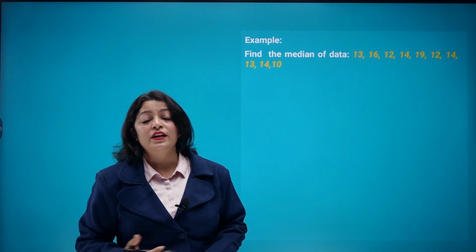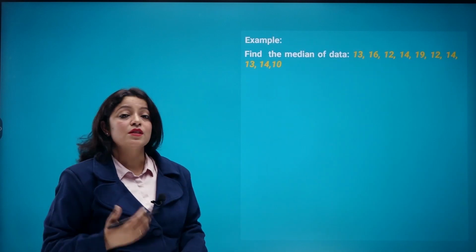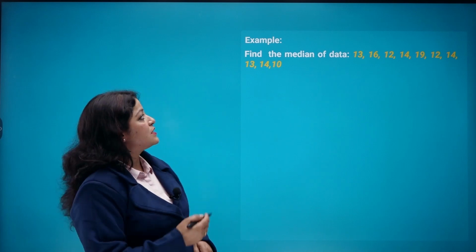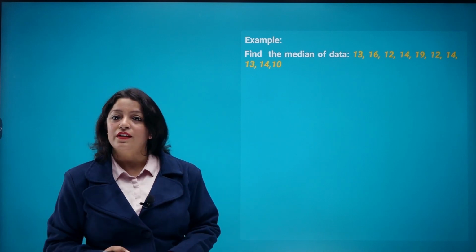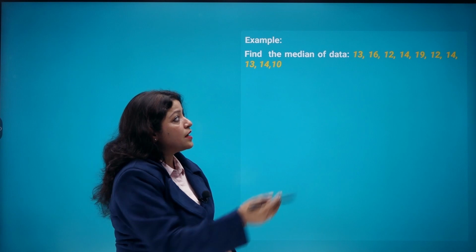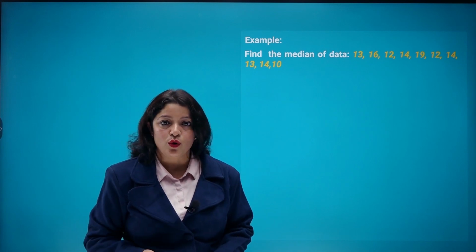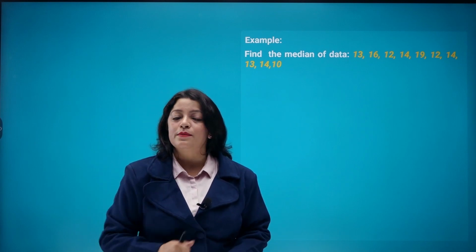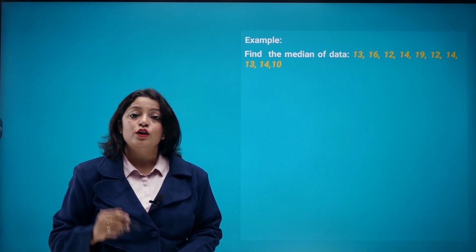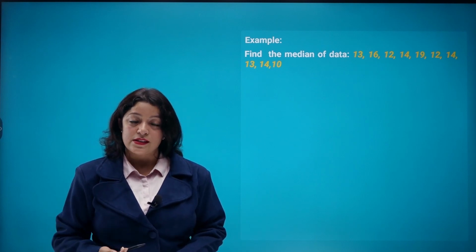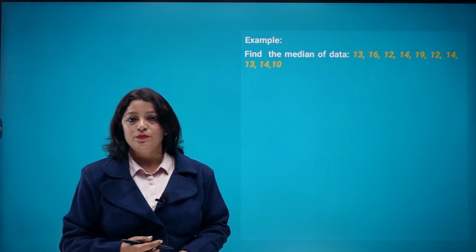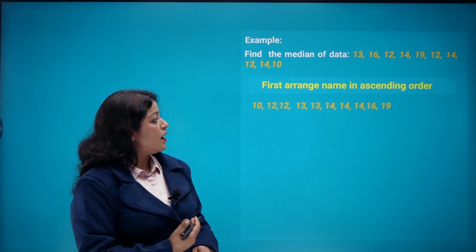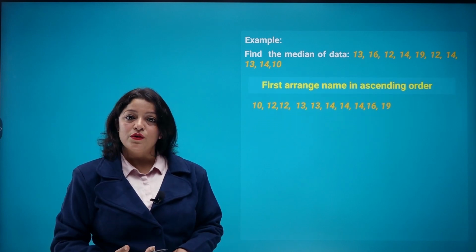Now here n was odd, but what if the number of observations is even? For example, let's take this, we have to find the median of the data here. Now, is this arranged first of all? No. To calculate the median, always remember the first step is to arrange the numbers either in ascending order or in descending order. So, after arrangement we have this set of observations.